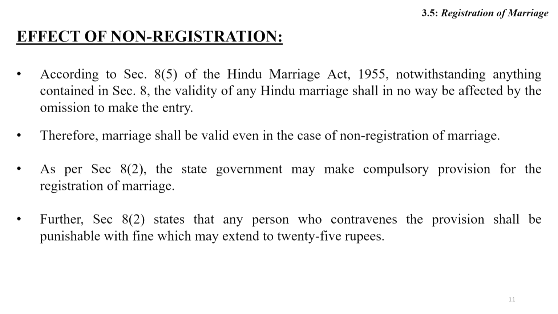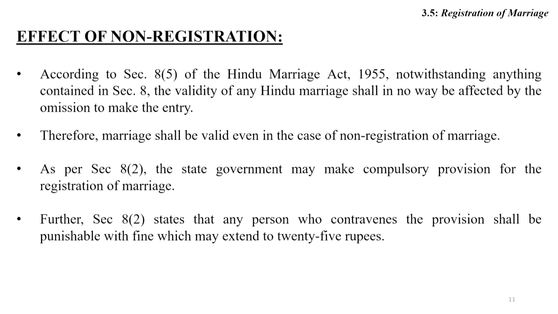Friends, be careful when we think about the idea of registration. As per section 8(2), the state governments may make compulsory provisions for the registration of marriage, and section 8(2) further states that a person who contravenes the provisions shall be punishable with a fine of 25 rupees. Means, friends, registration is prescriptive, it is not penal.